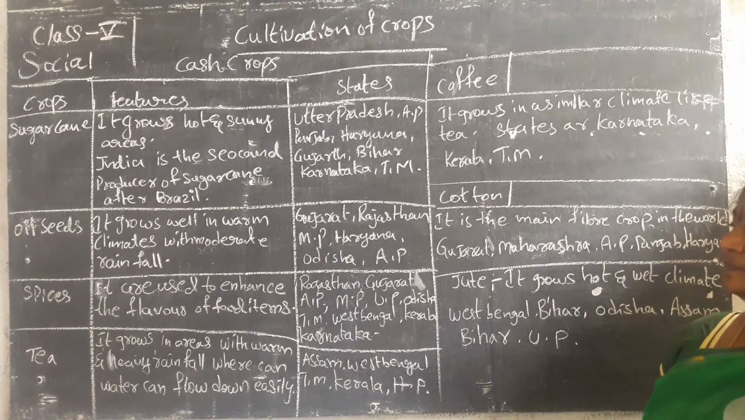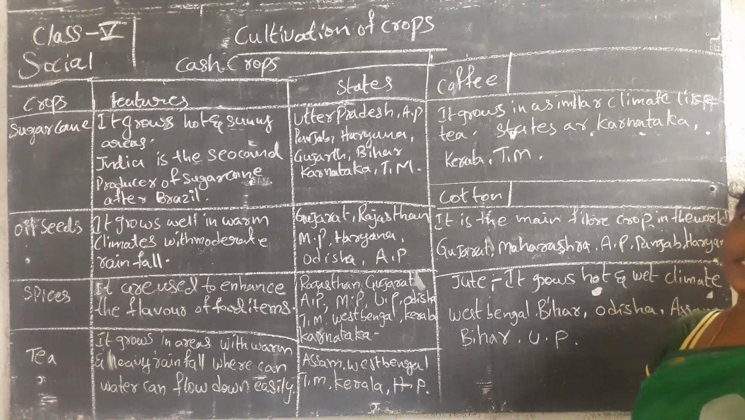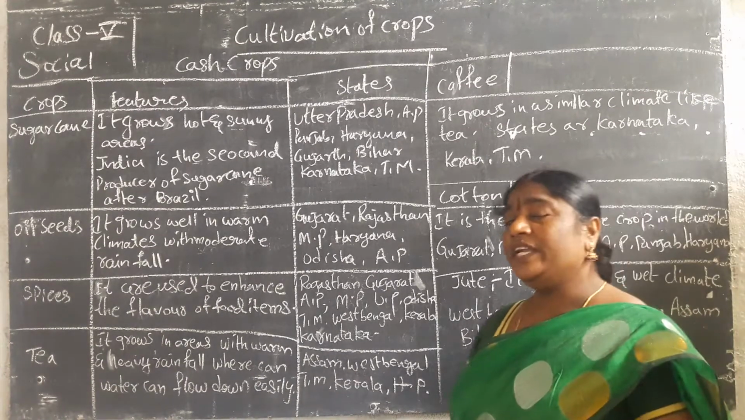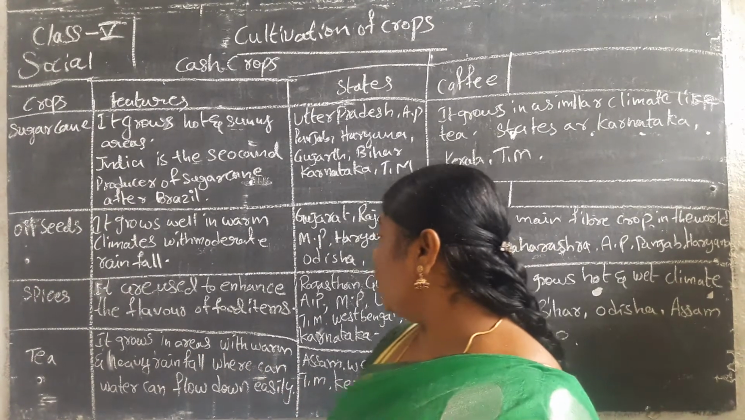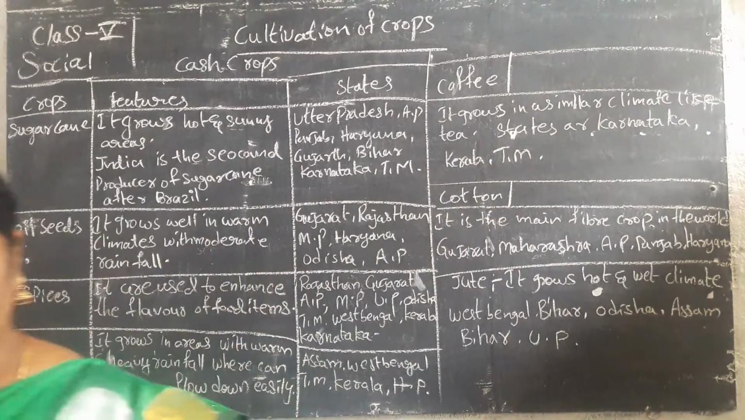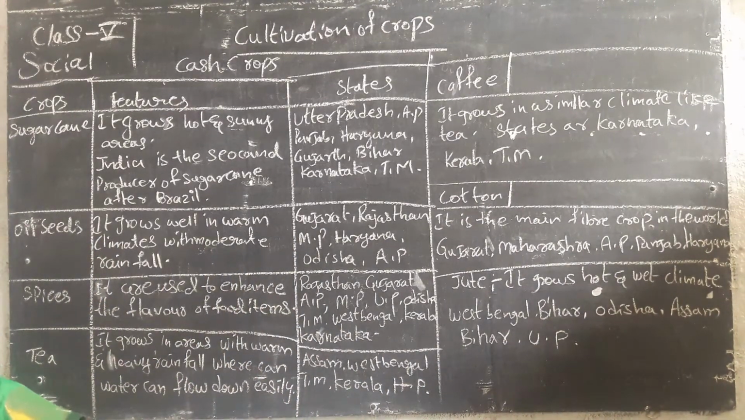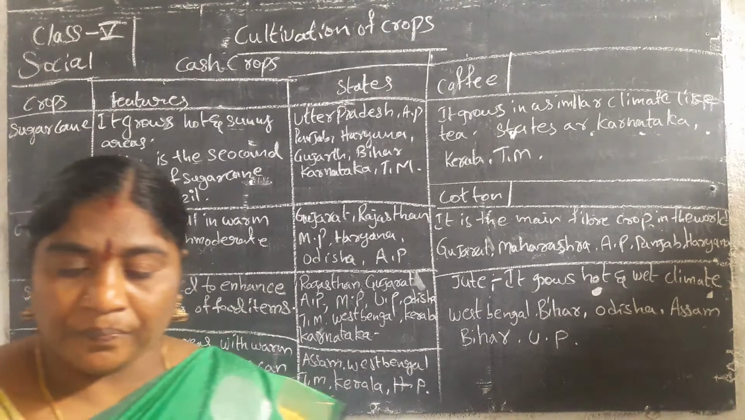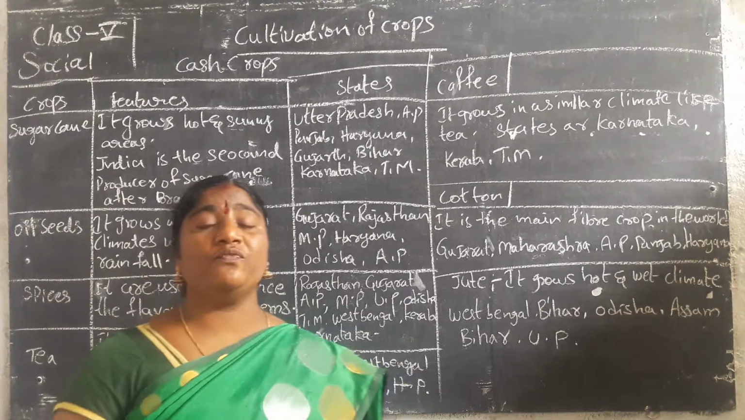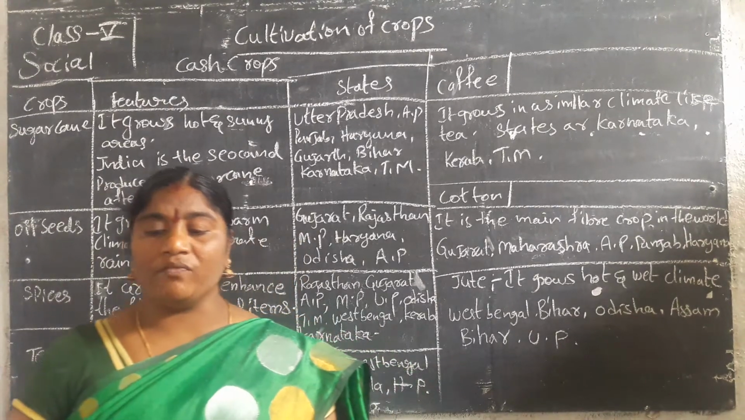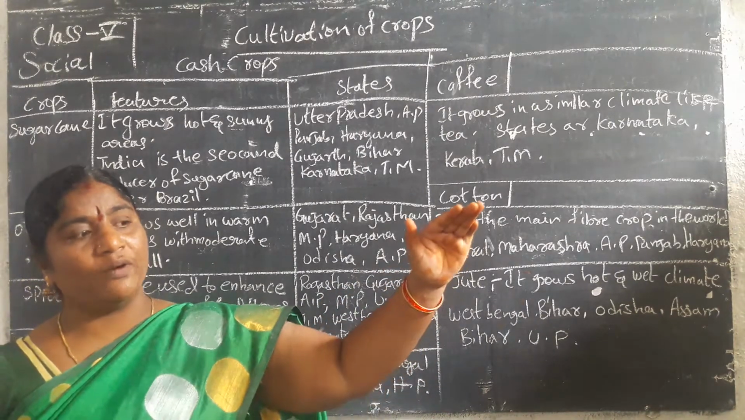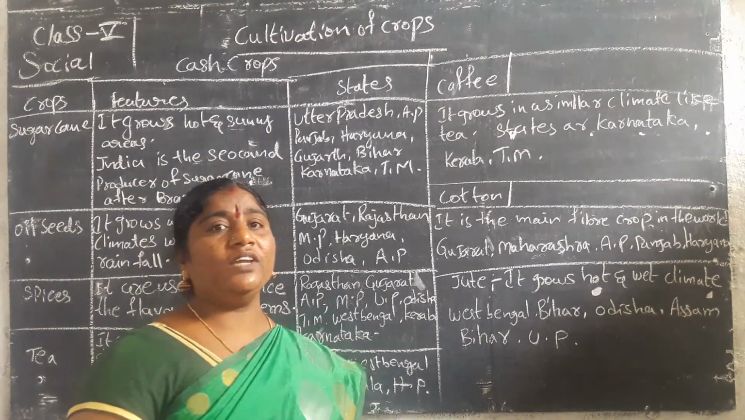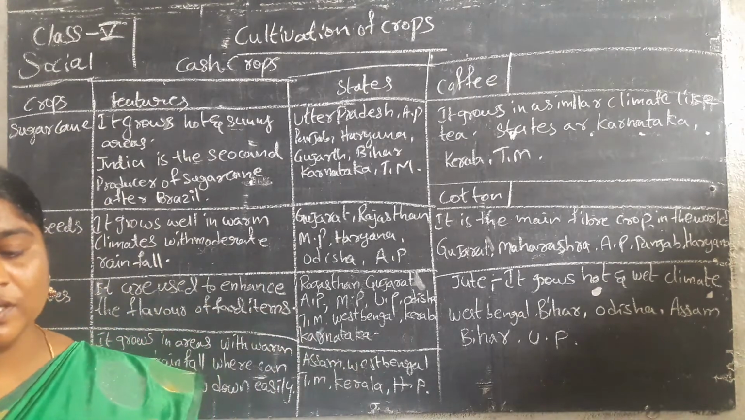Next is tea. Every morning, fathers, mothers and elders compulsorily take tea. It grows in areas with a warm climate and heavy rainfall, where water can flow down easily, not stay straight. In those areas the tea fields grow.